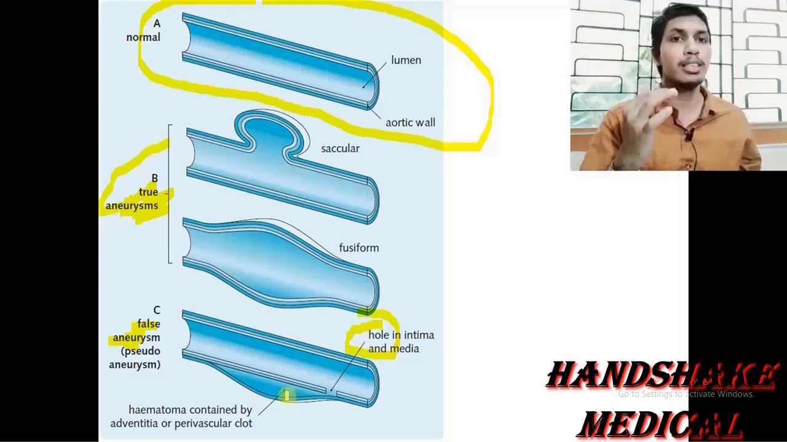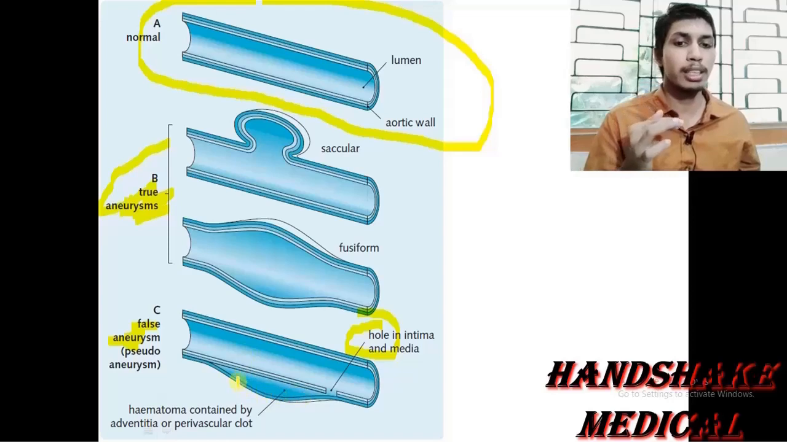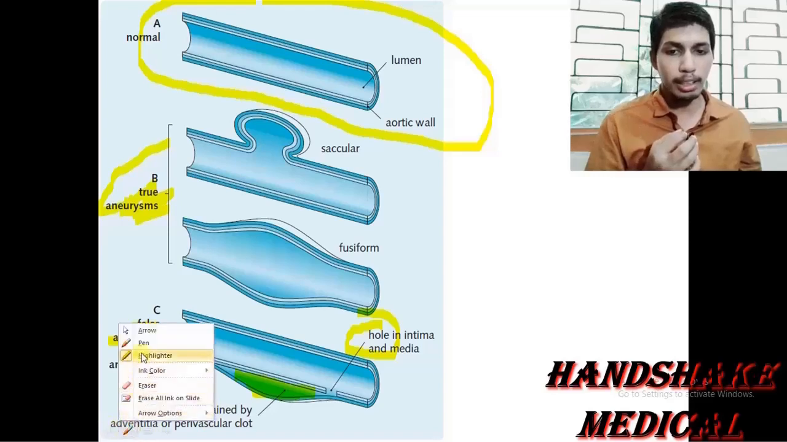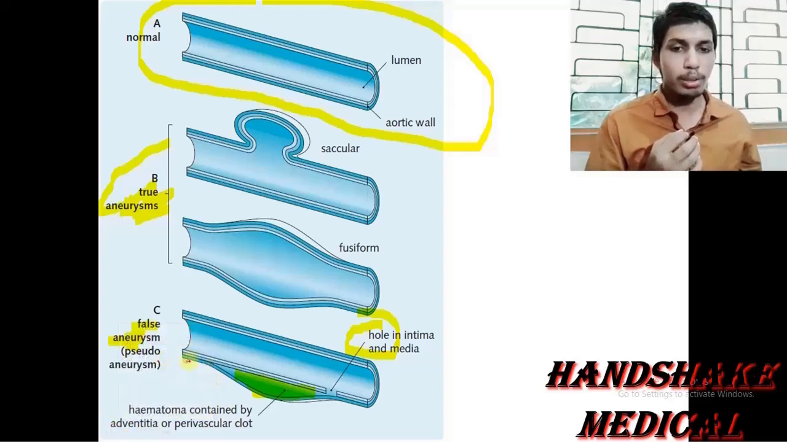So this blood in the perivascular space, this one is the perivascular space. What would happen in the perivascular space? The blood may reach and form a hematoma. A hematoma is actually a blood-filled space that is contained in the adventitia. So this tunica adventitia, I am highlighting it with another pen. This one is the tunica adventitia.